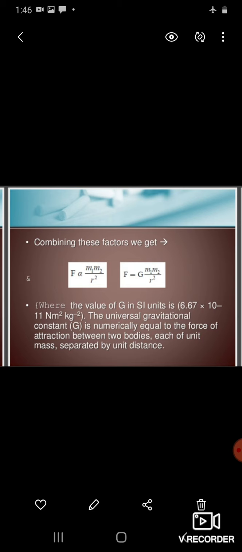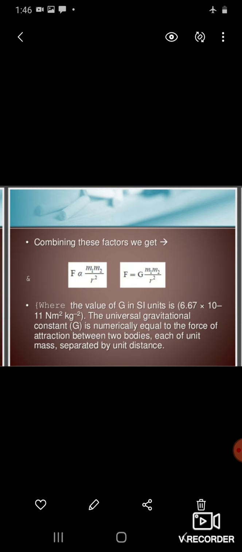Combining these factors, we get F is directly proportional to m1 into m2 upon r square. When we remove the sign of proportionality, F is equal to G m1 m2 upon r square, where G is known as the universal gravitational constant and its numerical value is 6.67 into 10 raised to power minus 11 Newton meter square per kg square.